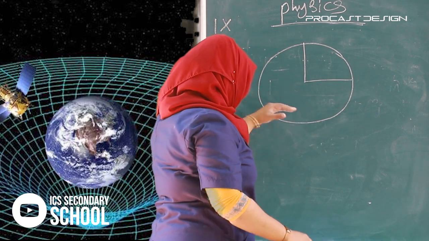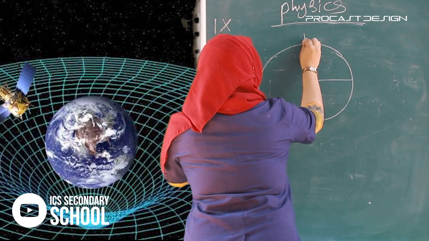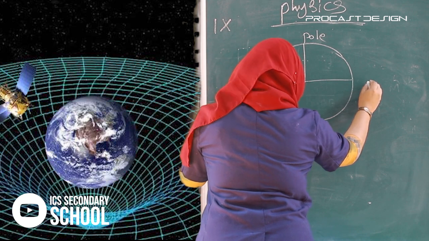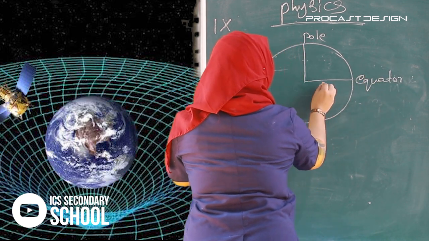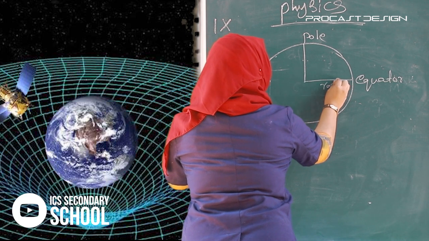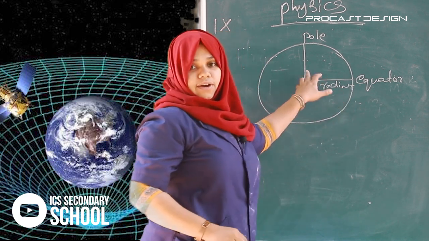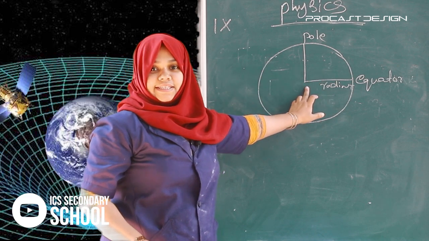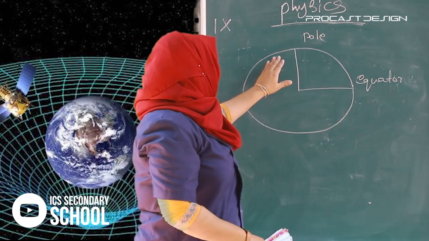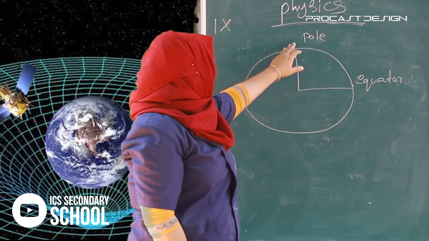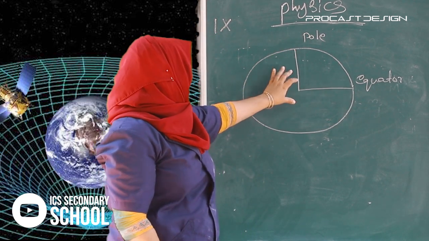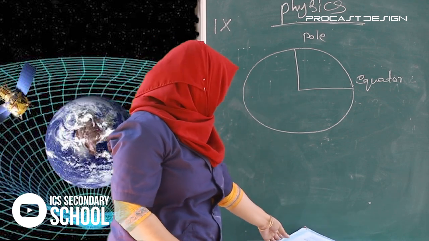Here we can see the pole and the equator of the Earth. Where is the radius more? Is the radius more here or here? At the equator, the radius is more. Where is the radius less? At the poles, the radius is less.